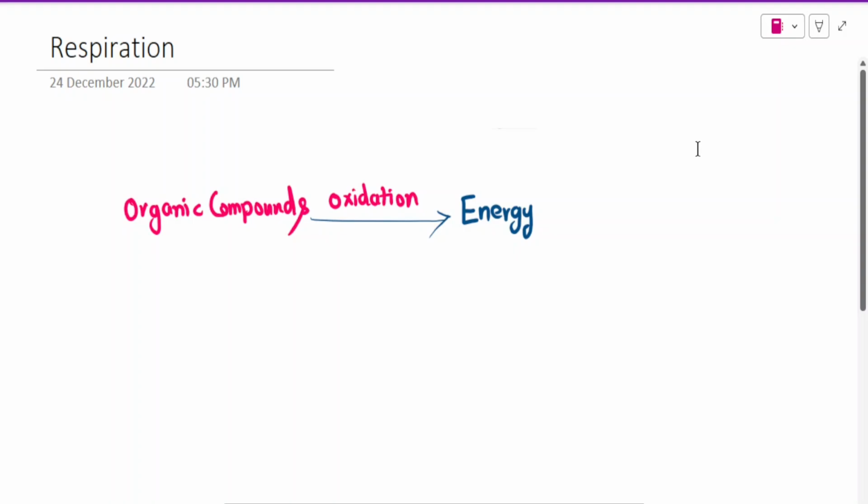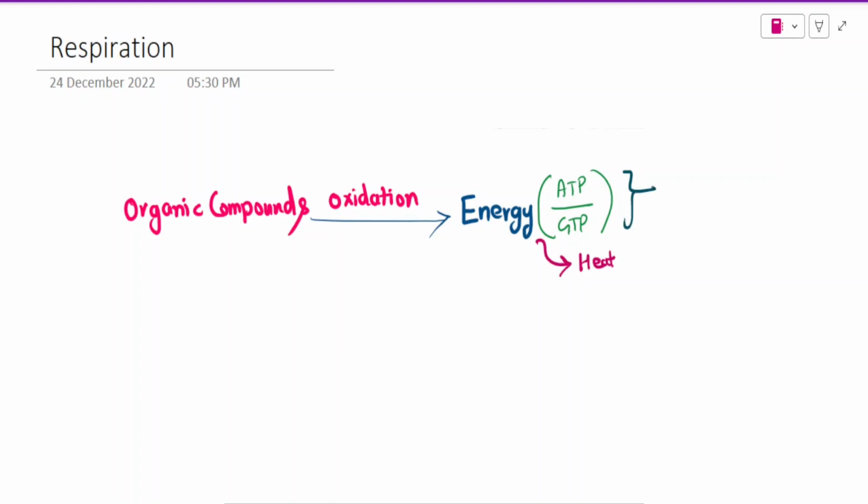We are starting the topic of respiration. Respiration is a process where there is oxidation of certain organic compounds to get energy. Now, this energy can either be adenosine triphosphate (ATP) or it can be GTP. And there is inevitably some loss of energy in the form of heat. These ATP and GTP will be utilized in metabolism and life processes.